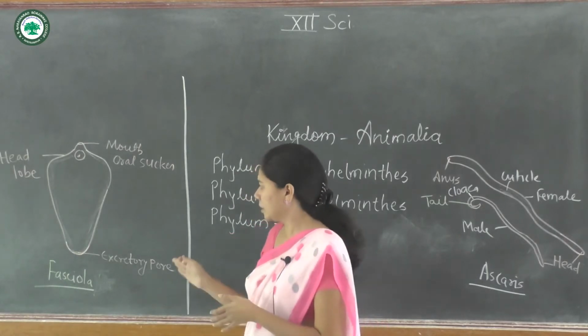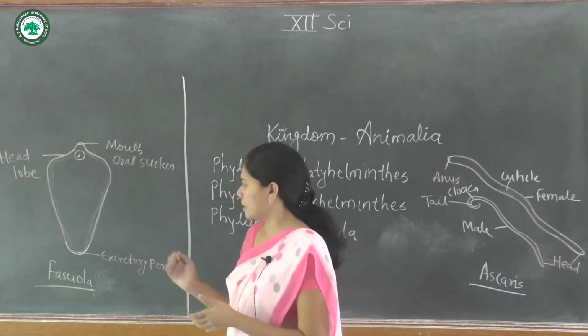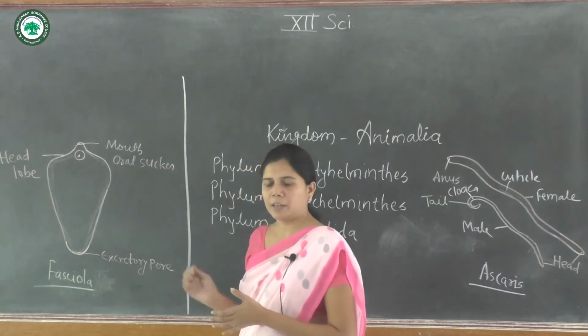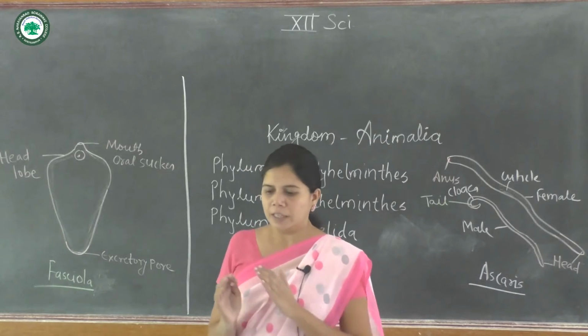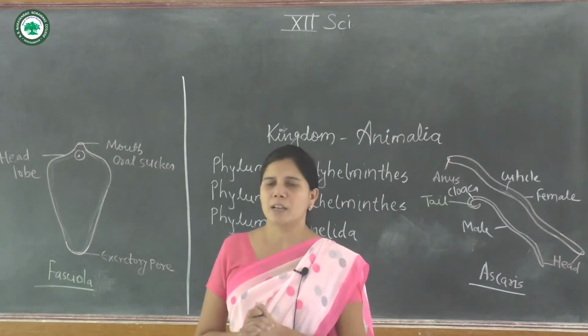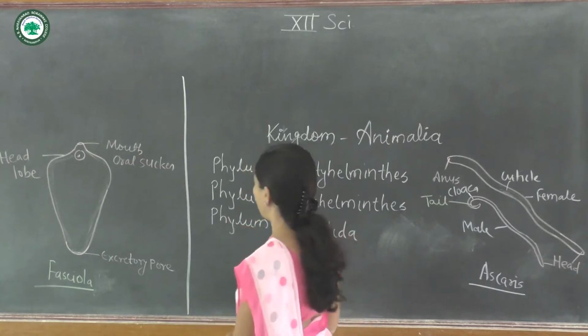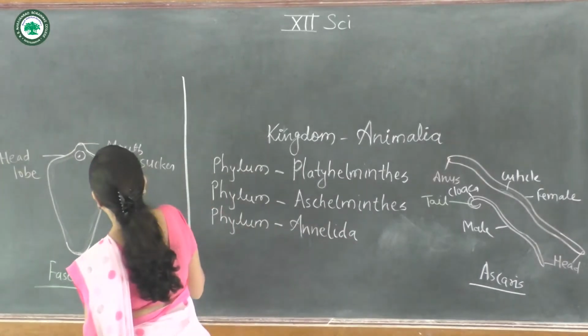The example we know is the liver fluke or Fasciola. It is an example of phylum Platyhelminthes. These are known as flatworms. They are dorsiventrally flat, that's why they are also known as flatworms. The Platyhelminthes are known as flatworms.